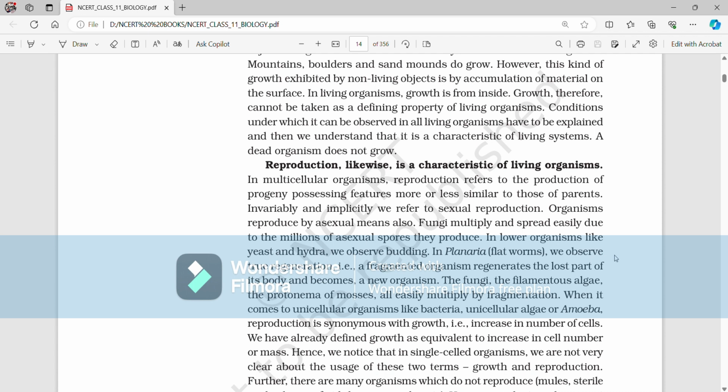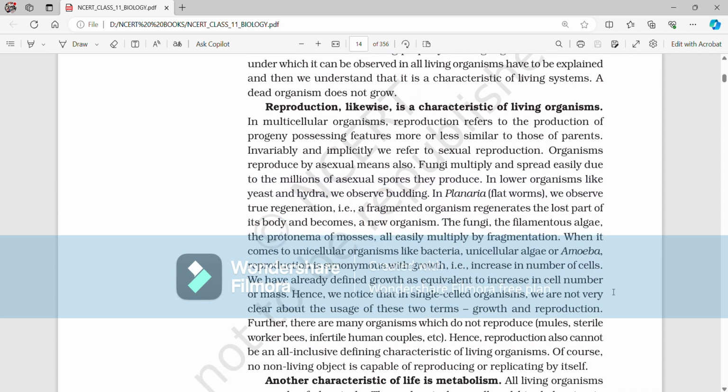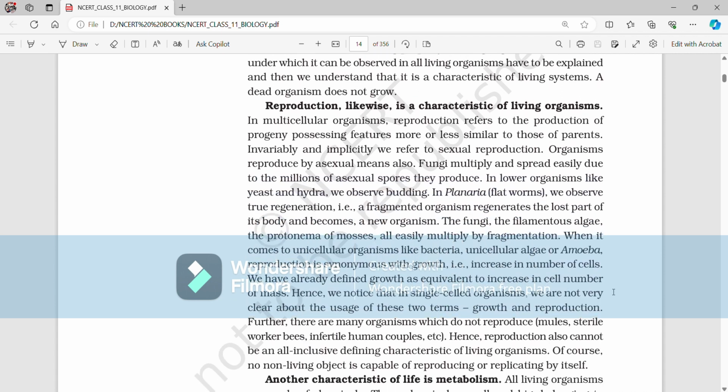In planaria, flatworms, we observe true regeneration. That is, a fragmented organism regenerates the lost part of its body and becomes a new organism. The fungi, the filamentous algae, the protonema of mosses all easily multiply by fragmentation. When it comes to unicellular organisms like bacteria, unicellular algae, or amoeba, reproduction is synonymous with growth. That is, increase in number of cells.